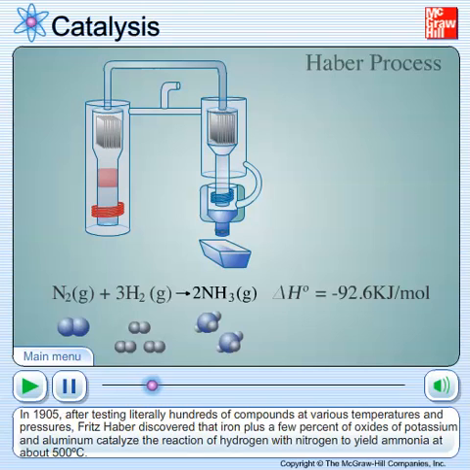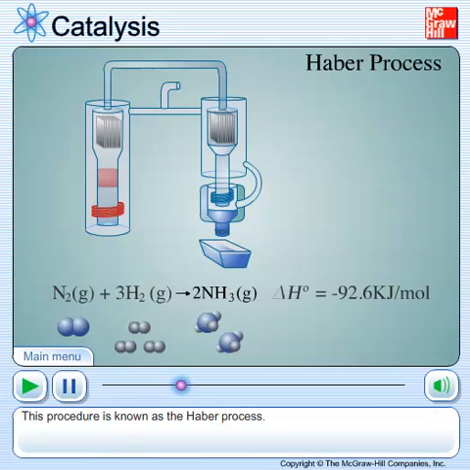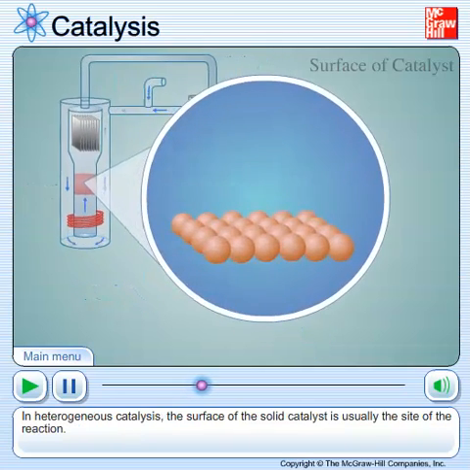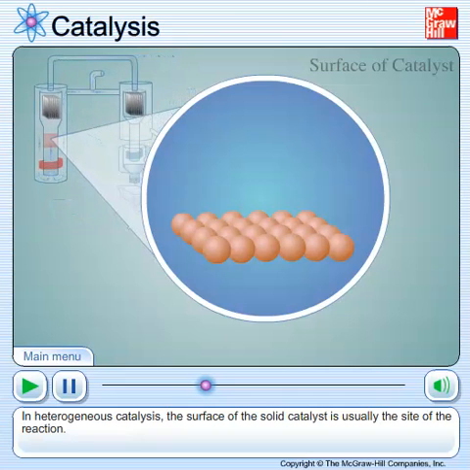In 1905, after testing literally hundreds of compounds at various temperatures and pressures, Fritz Haber discovered that iron plus a few percent of oxides of potassium and aluminum catalyzed the reaction of hydrogen with nitrogen to yield ammonia at about 500 degrees Celsius. This procedure is known as the Haber process. A mixture of nitrogen and hydrogen gas at pressures up to 200 atmospheres is passed over the catalyst at 500 degrees Celsius. In heterogeneous catalysis, the surface of the solid catalyst is usually the site of the reaction.